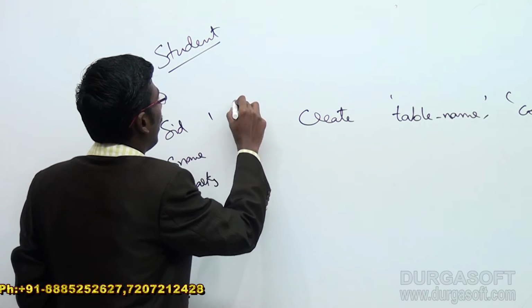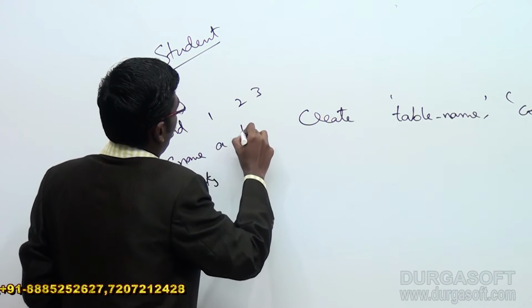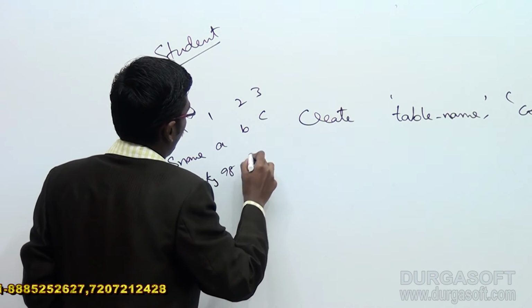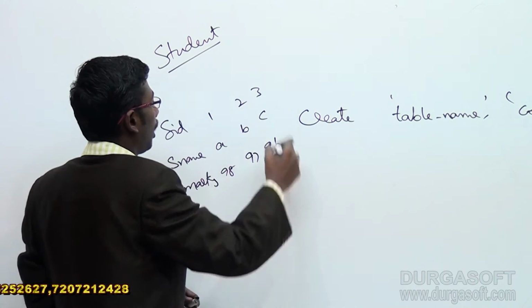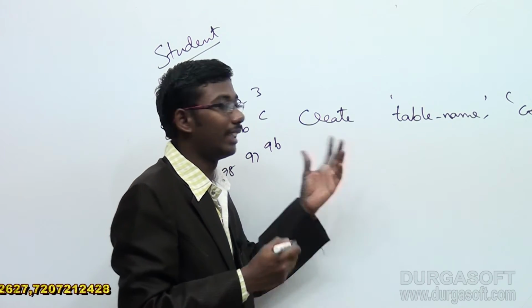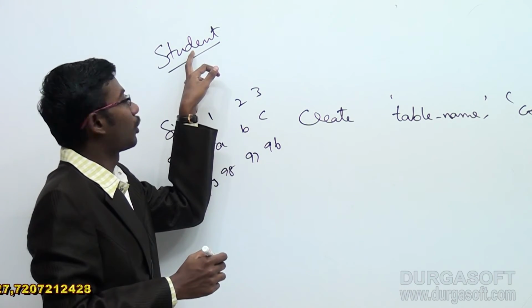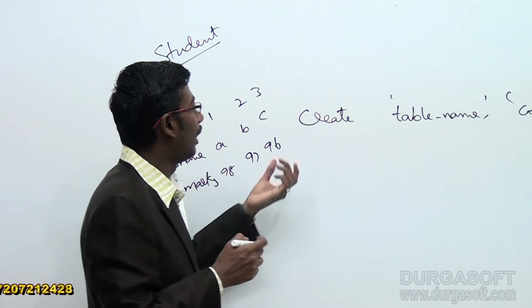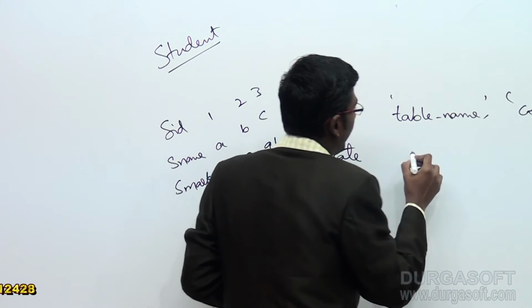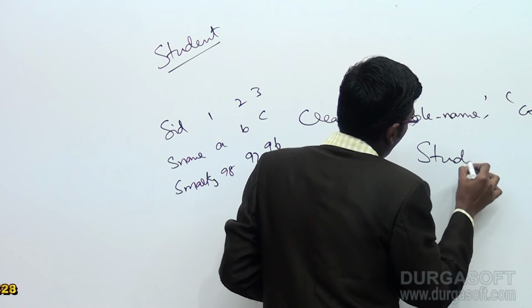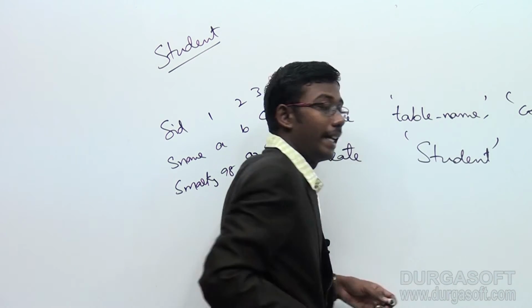Suppose you want to create this kind of table on top of this NoSQL database, how will the syntax be? First of all, we have to create a student table. We use the command create student, the table name, as you know, student.